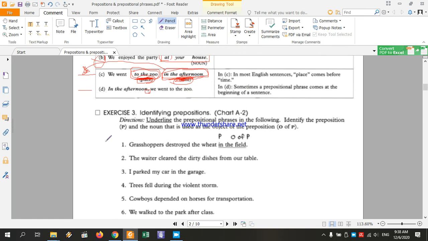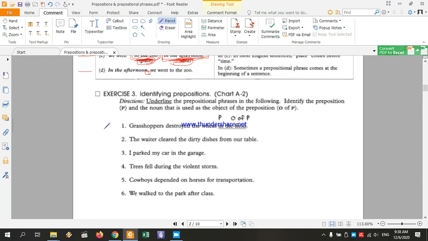In this exercise, exercise 3, we're going to locate the preposition and its object. Number 1: grasshoppers destroyed the wheat in the field. This is the prepositional phrase, and the preposition is "in." The object is "the field." The waiter cleared the dirty dishes from our table.